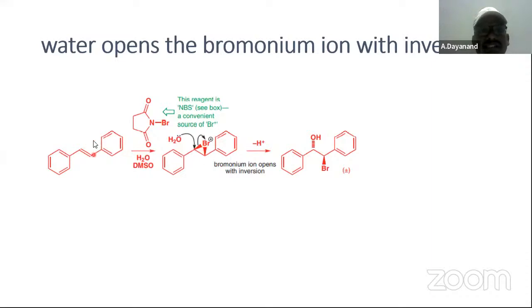This is a trans compound; when it is opened, the bromine will be on opposite sides. It is anti-addition again. In the next step, the H2O molecule attacks, because the solvent is H2O and DMSO, dimethyl sulfoxide. This is the product that is formed, because it is always anti-addition. Inversion takes place.